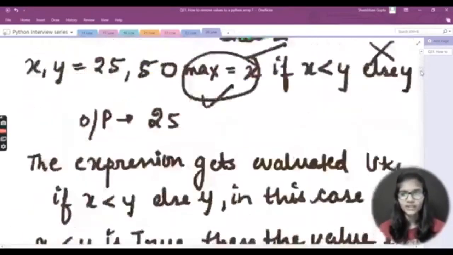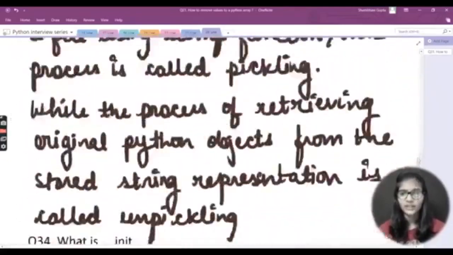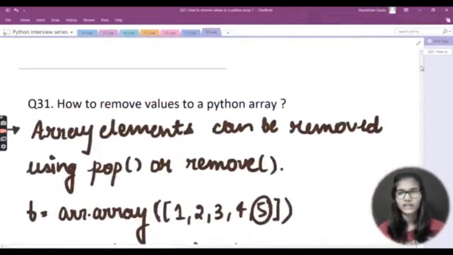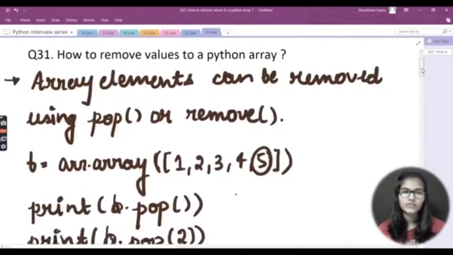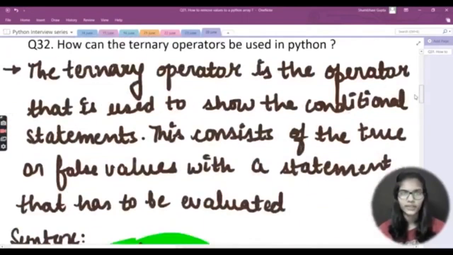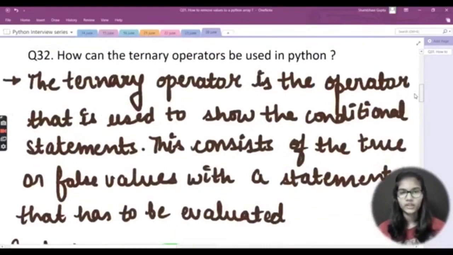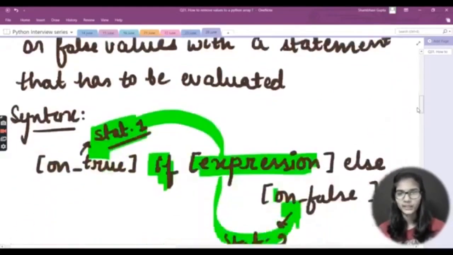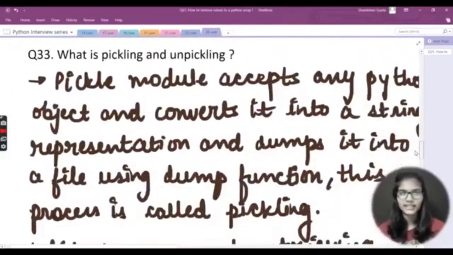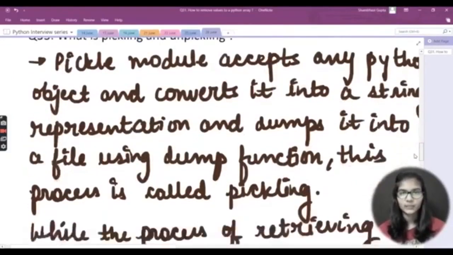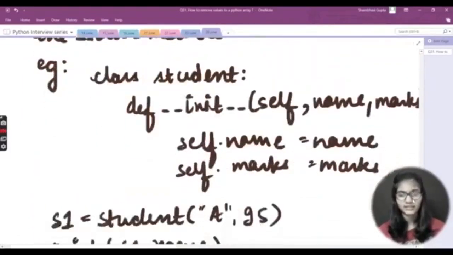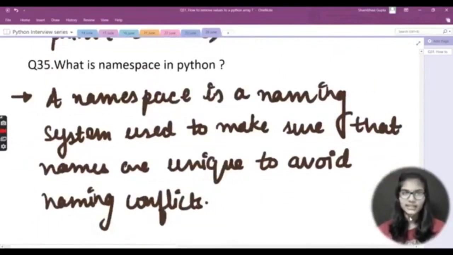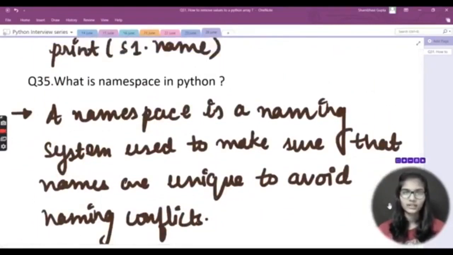So I hope that you have got a clear and fair idea regarding all of these 5 questions that we have discussed today, right? Let me quickly give you an overview of all the 5 questions. First of all, we saw how to remove values from a Python array. Then we saw how ternary operators can be used in Python, with an example. Then we saw what is pickling and unpickling. Then we saw what the init function is in classes and methods, with an example. And at last we saw what is namespace in Python, right?